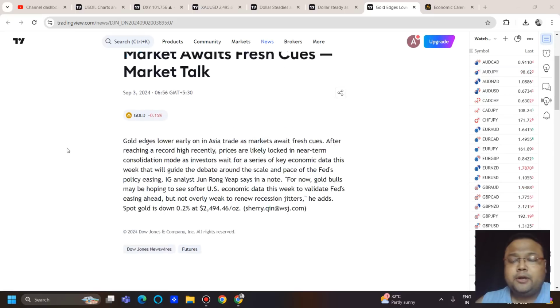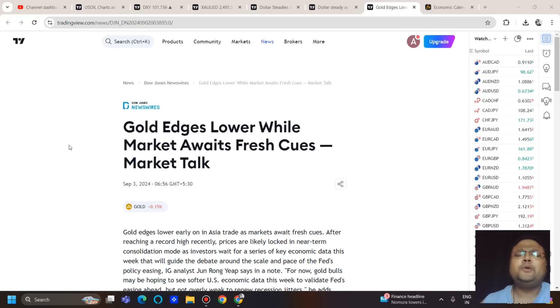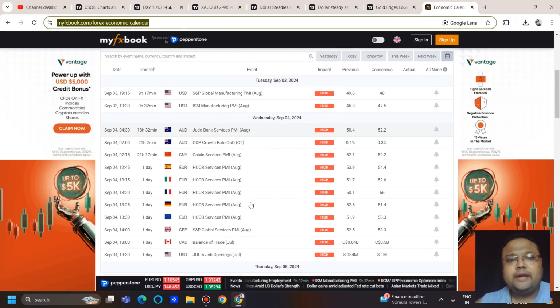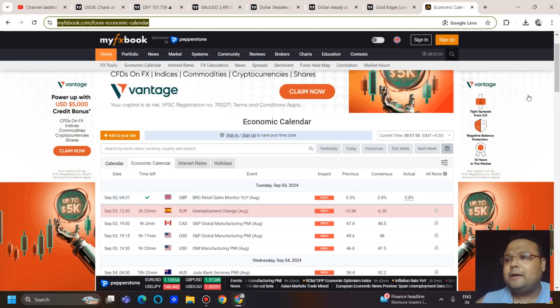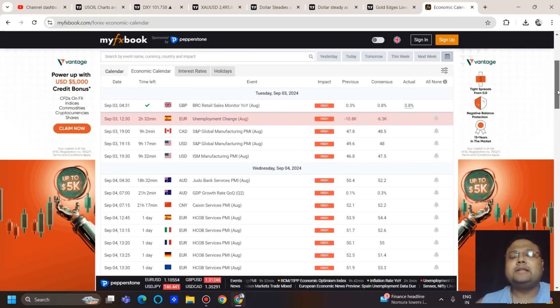This week is important because of the NFP, and you must be knowing that NFP is a major event. But before NFP also we have a series of events. So each and every day will be a crazy day. Today we have PMI coming up. PMI may not be a major event like NFP, but still it will bring volatility. Please be careful at the time of news because technicals will not work. That's a bitter reality and we need to accept it.